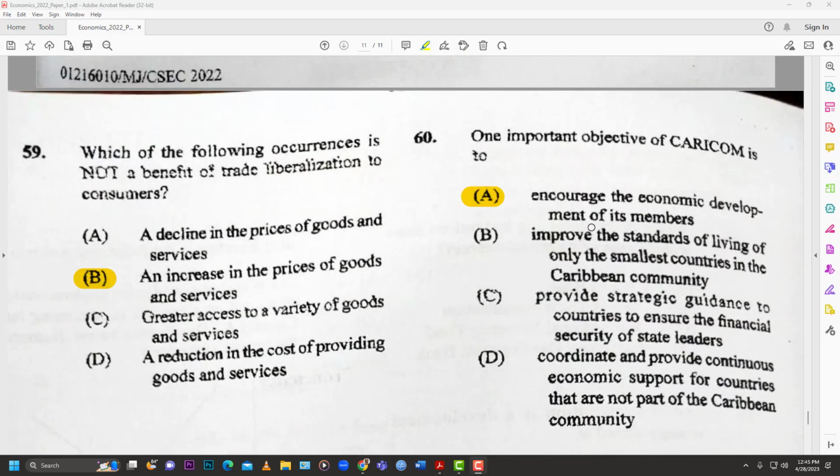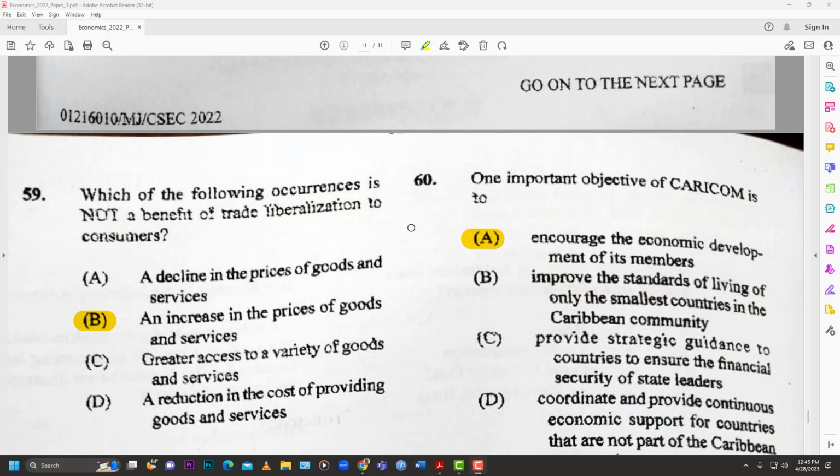59, the penultimate question. Which of the following occurrences is not a benefit of trade liberalization to consumers? And again, it's obvious. B, an increase in the prices of goods and services. That cannot be an advantage any way you twist it. How would that be an advantage, an increase in prices of goods and services? Perhaps to the suppliers, but if no one is buying them, how is that an advantage, right? So the answer is B.